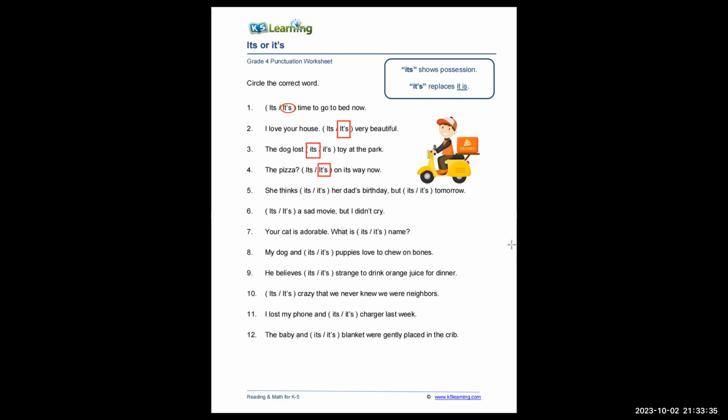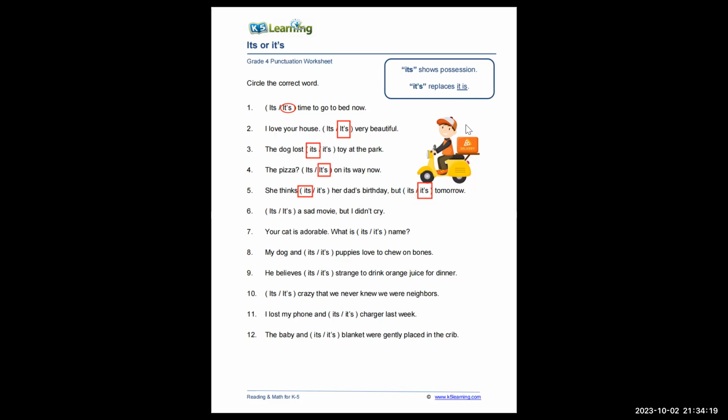Do you know adverb? Yes. Okay. So just answer until number 5, please. She thinks it's her dad's birthday, but it is tomorrow. The first one is without an apostrophe, and the second one is with an apostrophe. Okay, so let's check. I hope it's right.